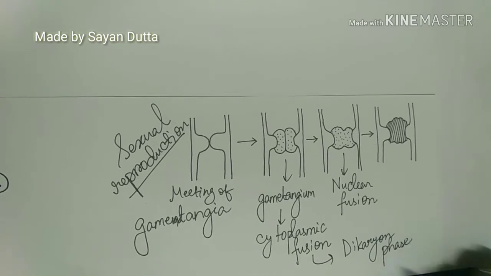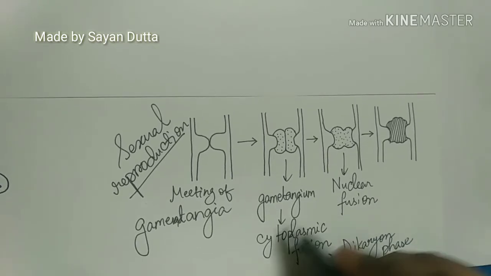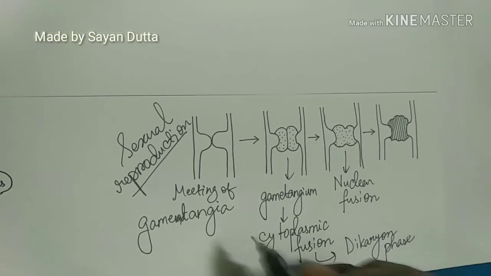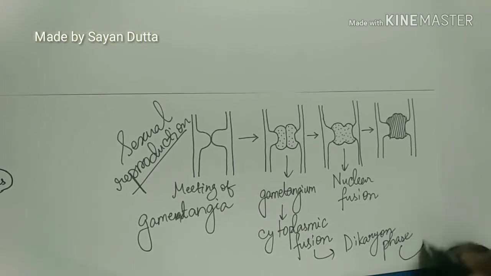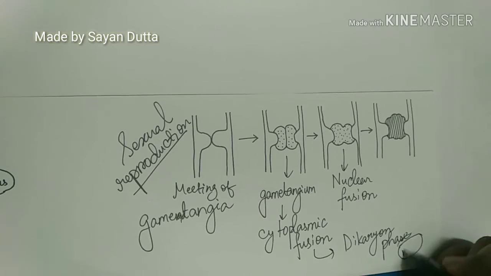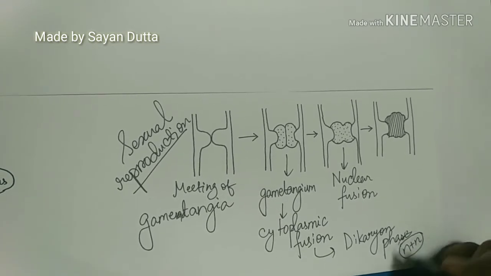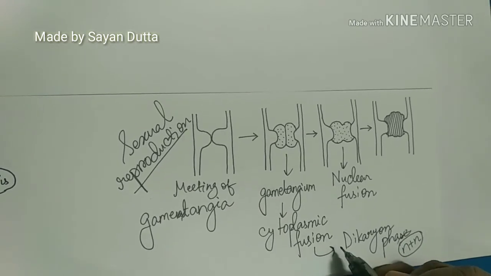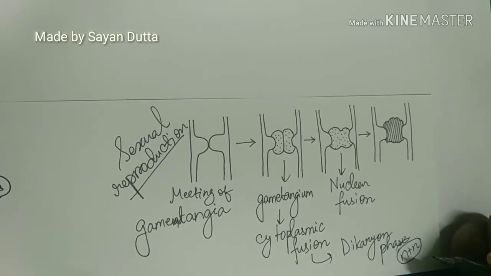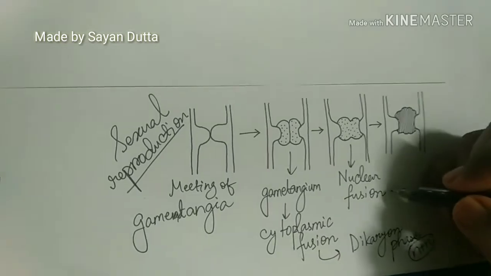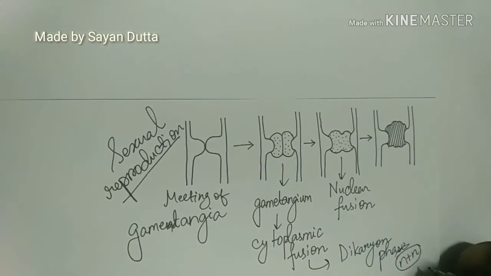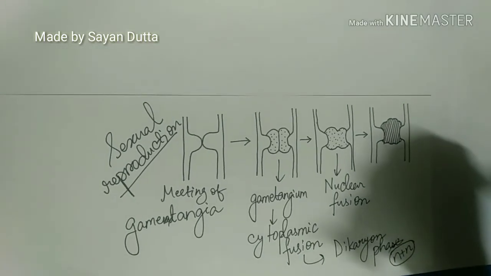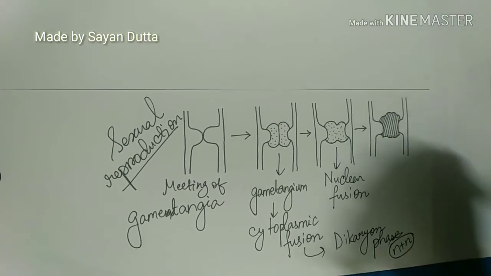In this phase, in spite of the cytoplasm having been fused, the two nuclei of the separate gametangia are still separate from each other, causing this phase where two haploid nuclei are present separately despite the cytoplasm having fused. But this is just a temporary phase which gives rise to the nuclear fusion, where the two haploid nuclei then ultimately go and form a diploid nucleus.